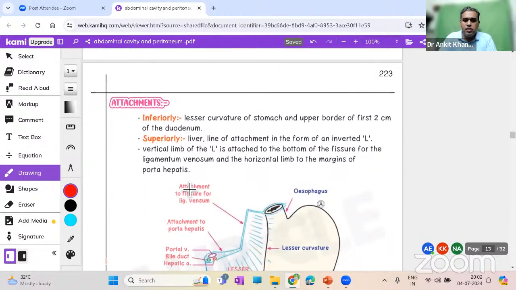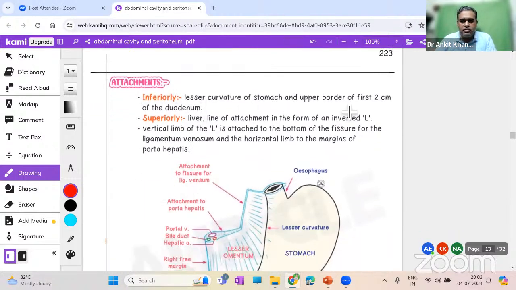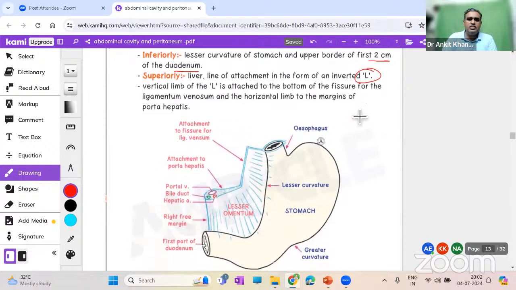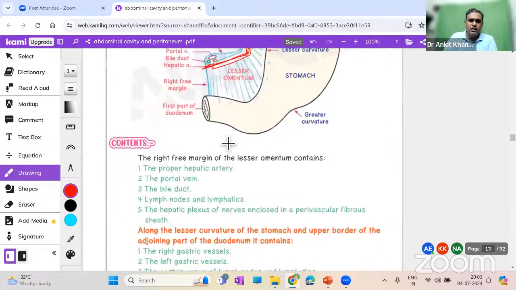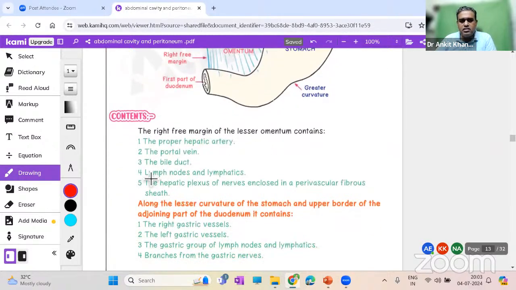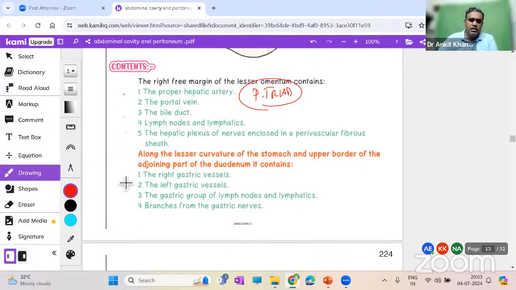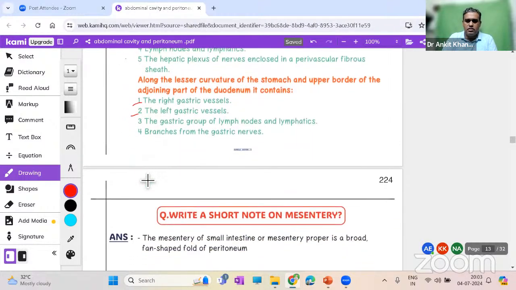That is very important. Lesser omentum, they are giving some attachments. Inferiorly attached to the stomach and to the duodenum, and then it reaches the liver in the form of an inverted L shape. So this is how it is. The attachment on the liver looks like this. This is the whole lesser omentum. Contents of the lesser omentum are not just a couple of vessels, but the very important portal triad, that is lying in the right margin of the lesser omentum, the boundary of the epiploic foramen. The contents will be like this along with the right and left gastric vessels. This thing we should be aware of, right?